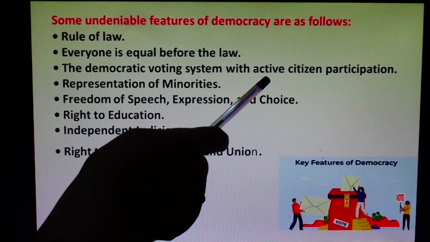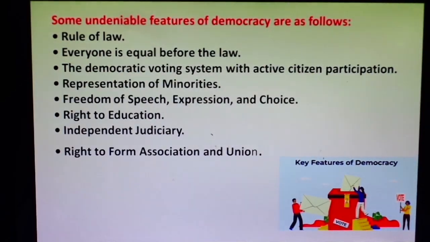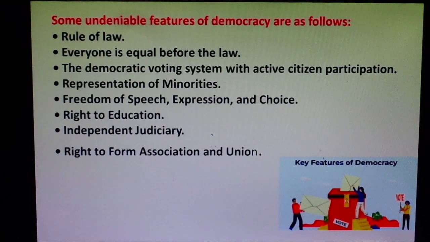This is known as active citizen participation. We all the citizens of our country have to be very active. When elections are held, all of us above age 18 have to actively participate in the election process. Then we will have a healthy democratic setup, a healthy democracy in our country.